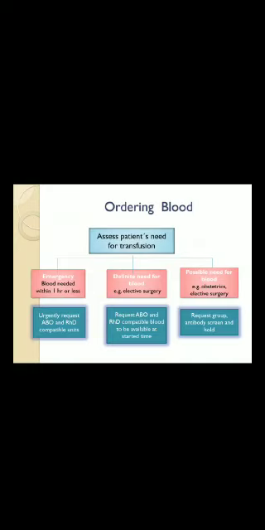So how do you order blood? Assess the patient's need for transfusion. In an emergency, blood is needed immediately, within 1 hour or less, like a bleeding patient in an OT or in a casualty.